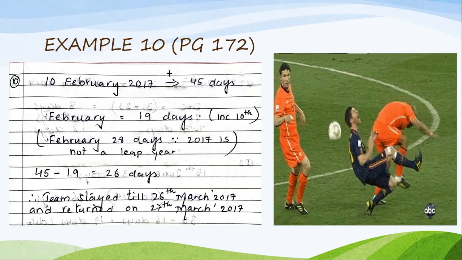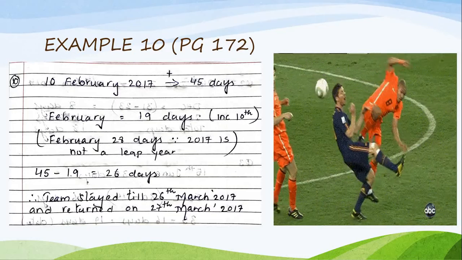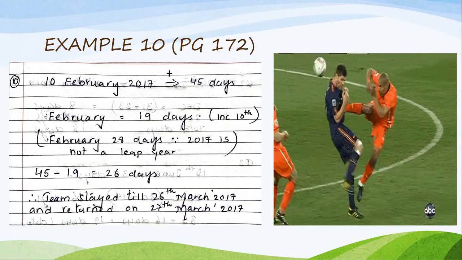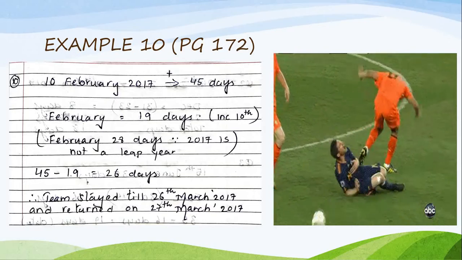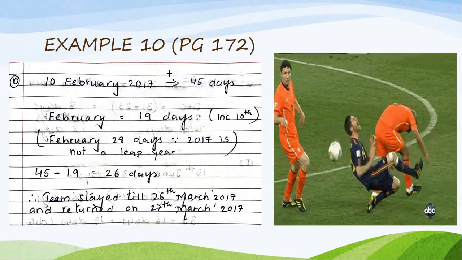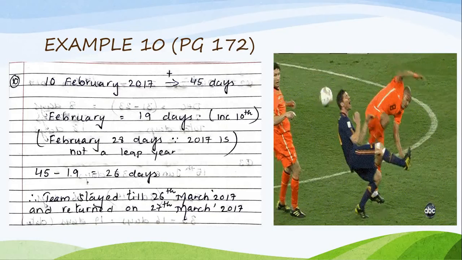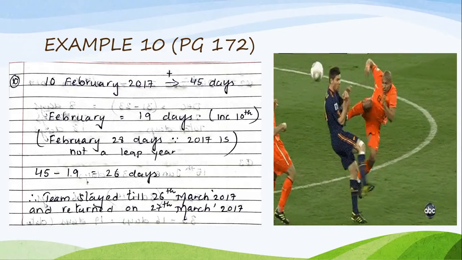The football team reached England on 10th February 2017 and stayed for 45 days. Find the date on which the team returned. This is on page 172, example 10.